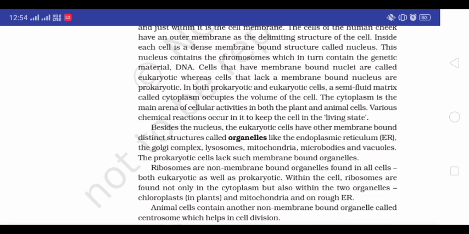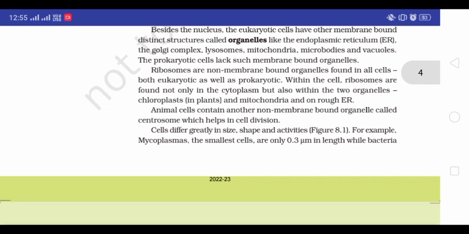Besides the nucleus, the eukaryotic cells have other membrane-bound distinct structures called organelles, like the endoplasmic reticulum, the Golgi apparatus, lysosomes, mitochondria, microbodies, and vacuoles. The prokaryotic cell lacks such membrane-bound organelles. Ribosomes are non-membrane-bound organelles found in all cells, both eukaryotic as well as prokaryotic. Within the cell, ribosomes are found not only in the cytoplasm but also within the two organelles, chloroplasts in plants and mitochondria, and on rough endoplasmic reticulum.